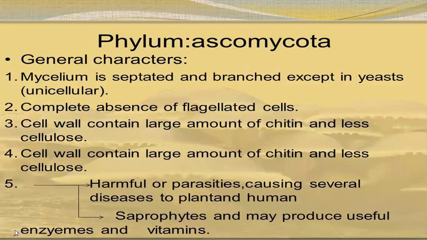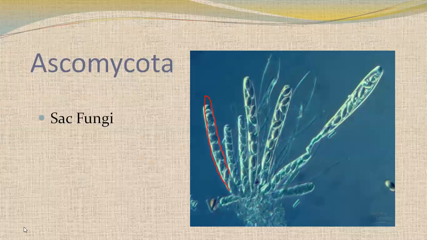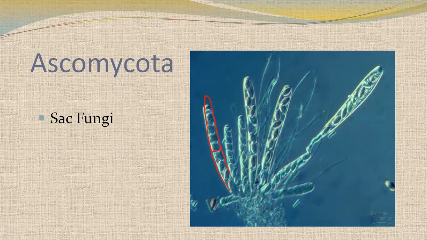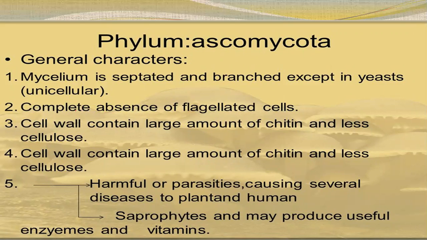So let's see here, this is the mycelium. If you see, it is septated, like from here, there is a small septum present in between them, so that the nuclei are separated.